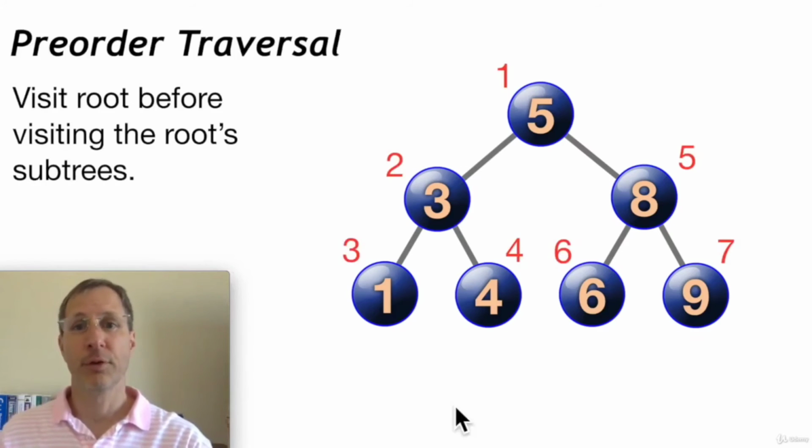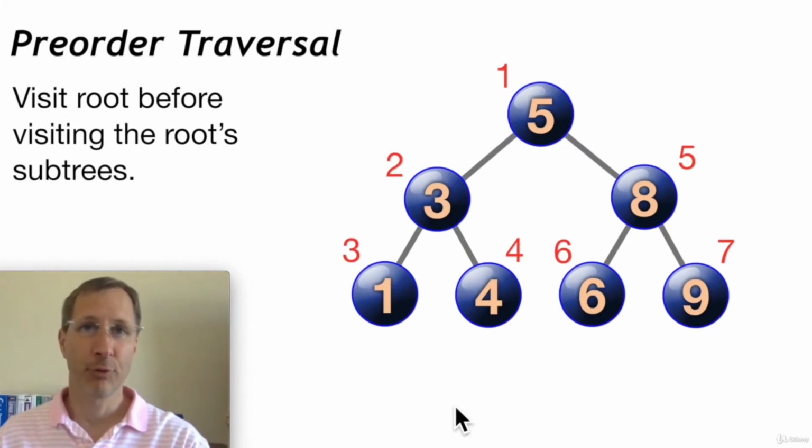Sometimes we need to traverse the data in a tree, and there are multiple ways of doing that. A few different traversal algorithms are called pre-order traversal, level traversal, in-order traversal, and post-order traversal. So in this video, we're going to cover pre-order and in-order traversal.